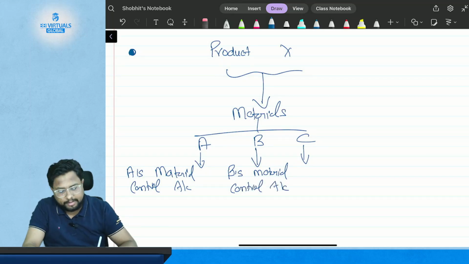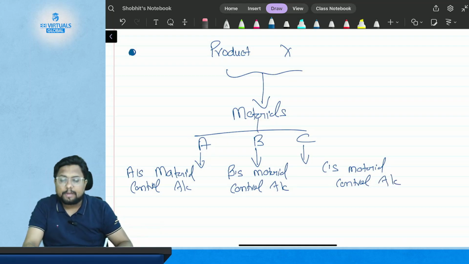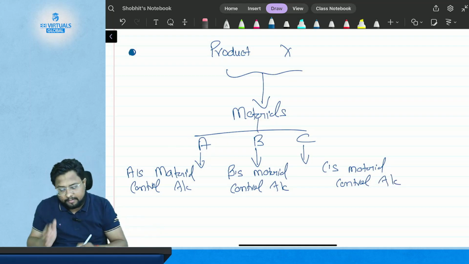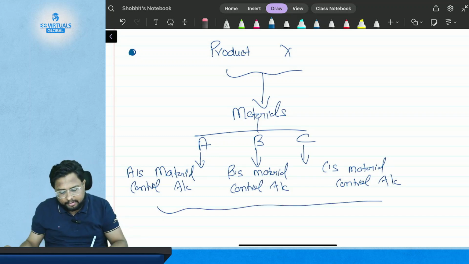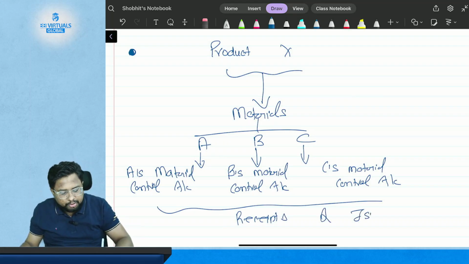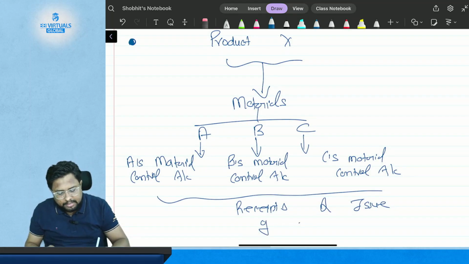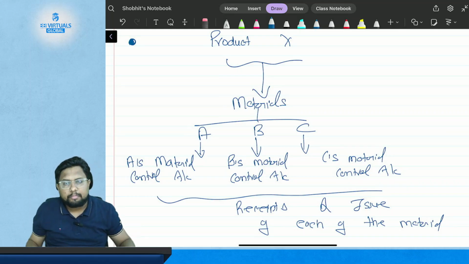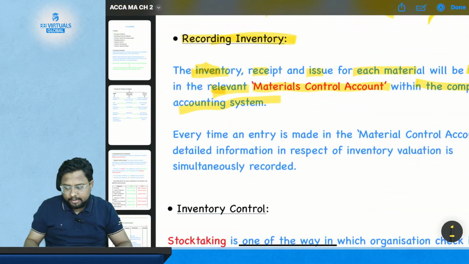I will have different material control accounts for different types of material, and it will record all the receipts and issues of each material in their respective material control account. Got it? So this is inventory recording.